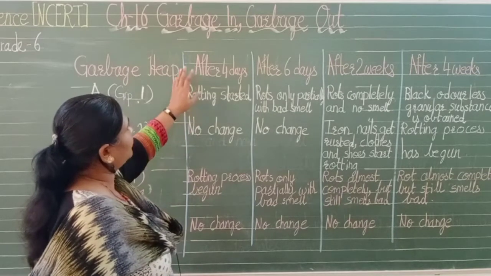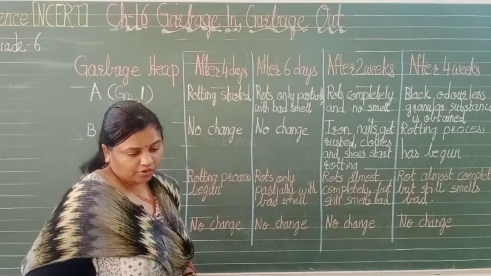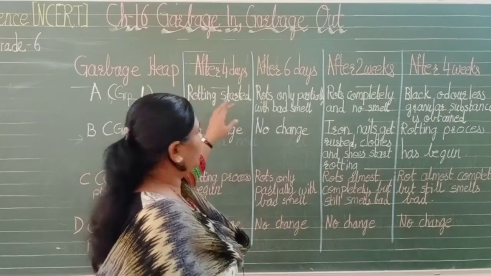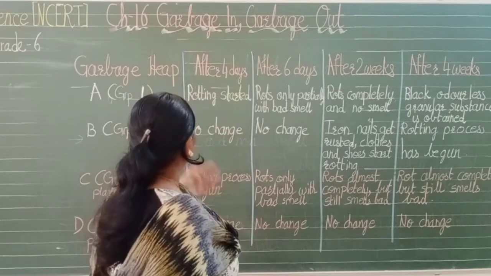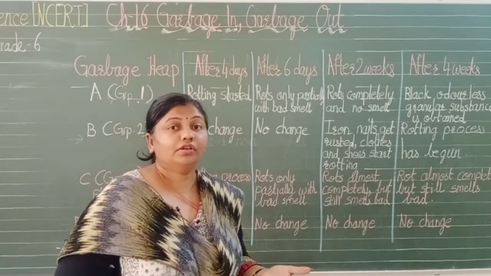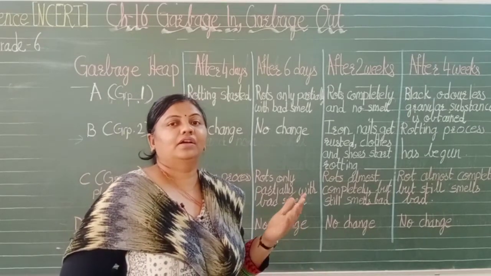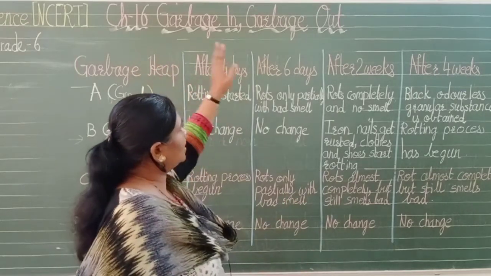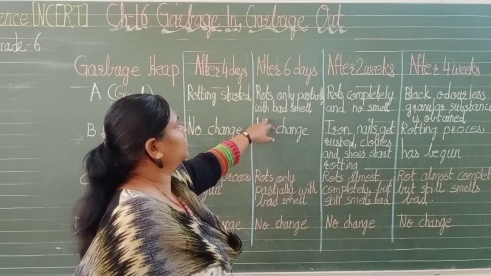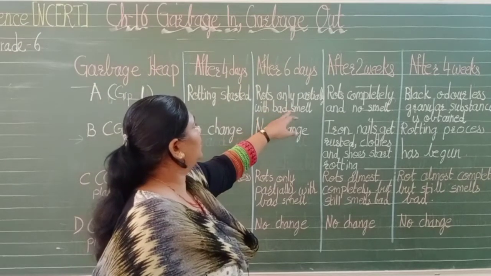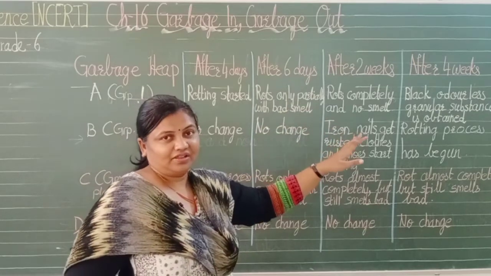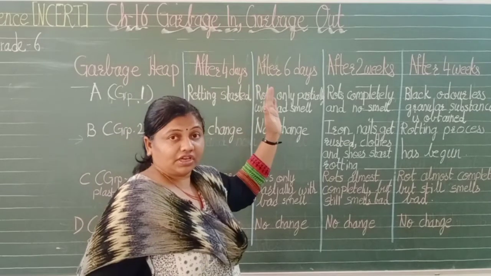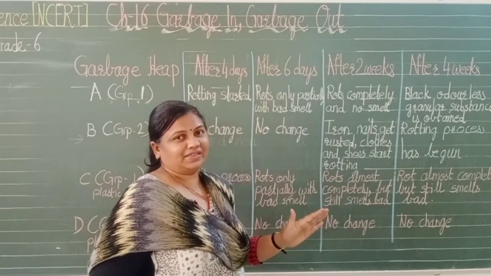After 4 days, when you observe, rotting has started. Group 1 is collected of vegetable peels, dry leaves and so on. Now again it is observed after 6 days. What happens? It will rot only partially, with a bad smell. First of all, rotting has started, but now bad smell is coming.